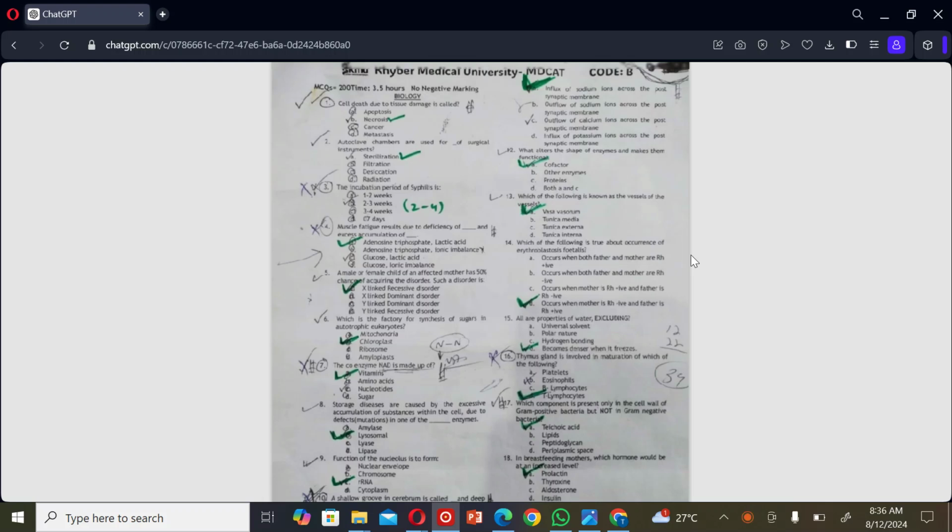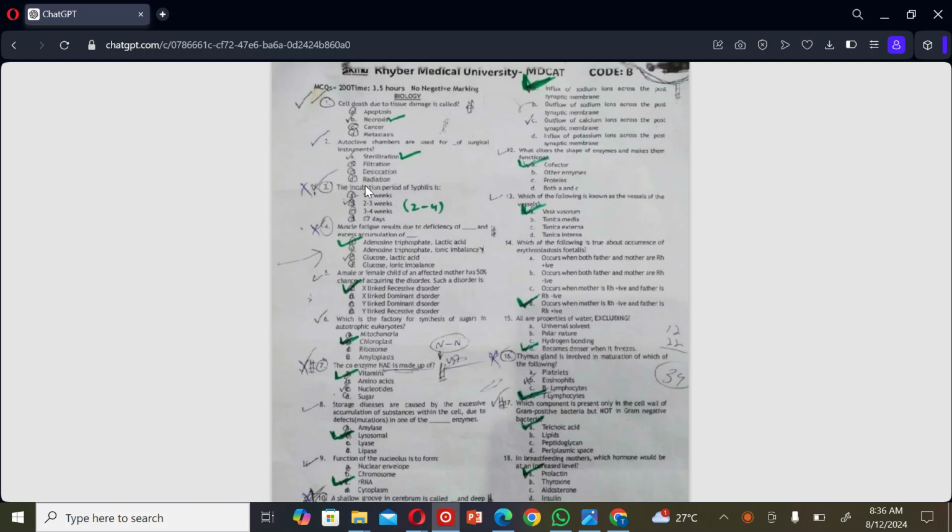Let's get started. The first MCQ: cell death due to damage is called A. Apoptosis, B. Necrosis, C. Cancer, and D. Metastasis. So the correct option is B. Necrosis.